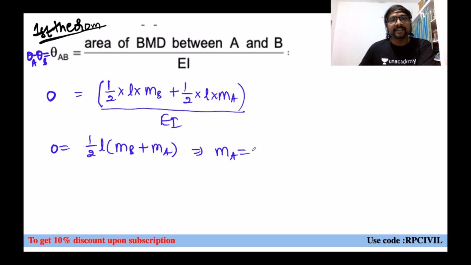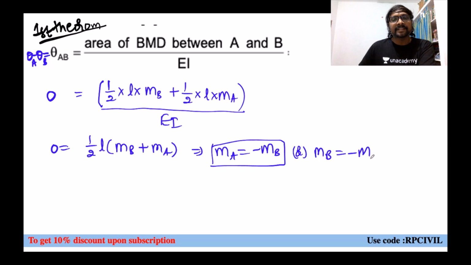So you can write it as MA equal to minus MB, or MB equal to minus MA, whatever it is. What does it mean? Our assumed direction for either MA might be wrong or for MB might be wrong, right? We don't know here at this place.